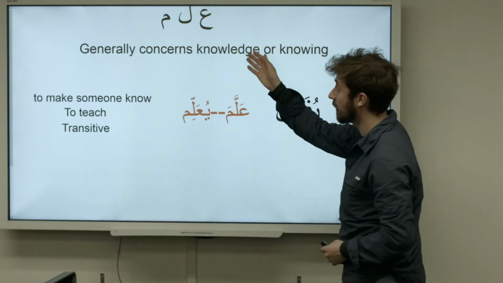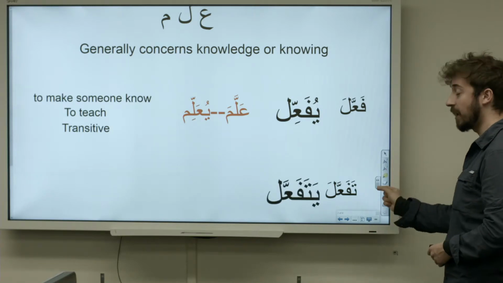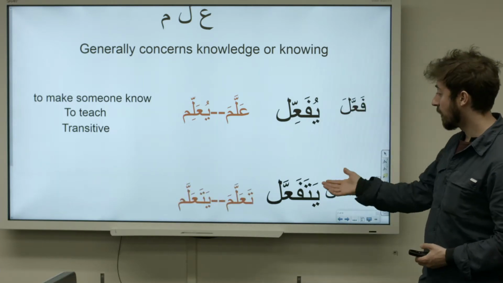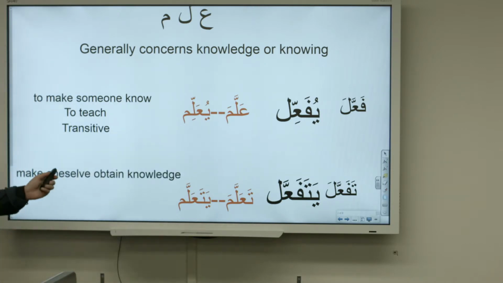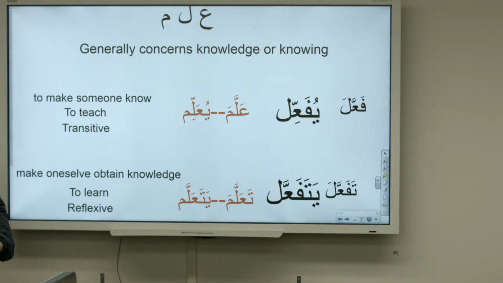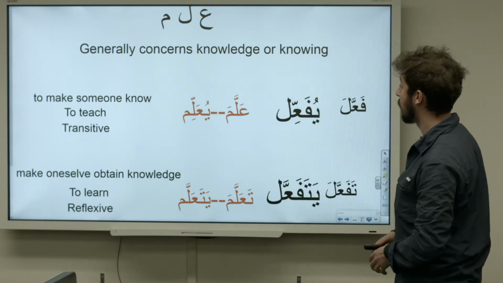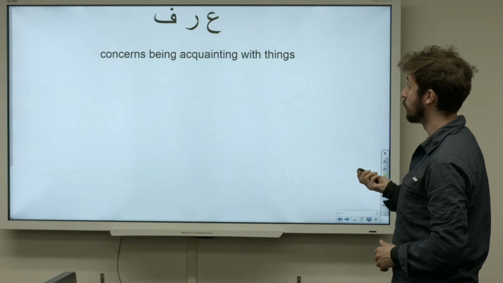Now, if we put the same root, alama, into Form 5, which remember is tafa'ala, yatafa'al, we get ta'allama and yata'allam. And this means to make oneself obtain knowledge, or to learn, and it's reflexive. You're not doing it to anyone else. It's only the subject doing something to himself or herself, right? So it's reflexive. Now pause this if you have to, just study it. But next, we're going to look at one more root.